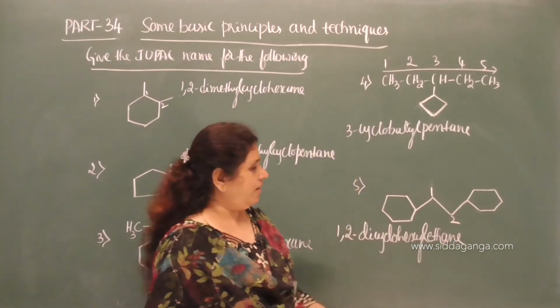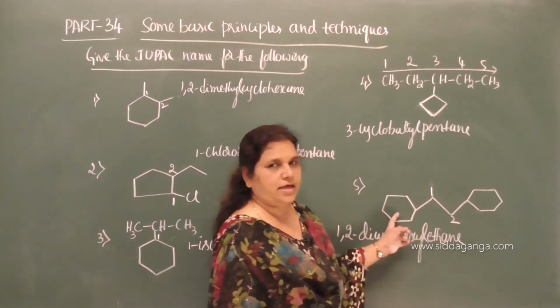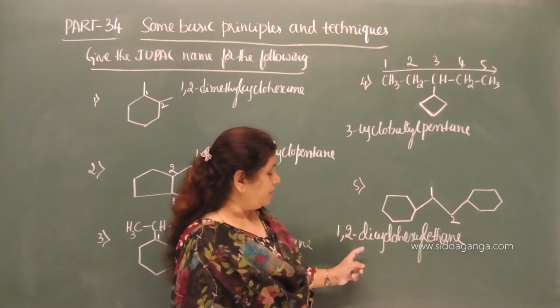What is the IUPAC name? 1, 2 dicyclohexyl. 2 cyclohexyl groups are there. Therefore, I put the prefix again